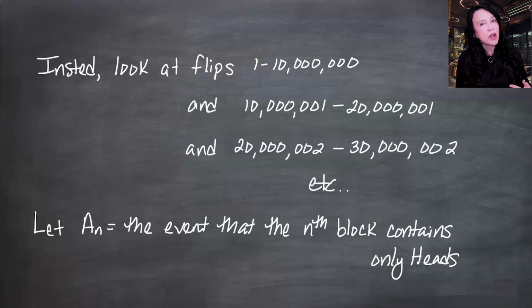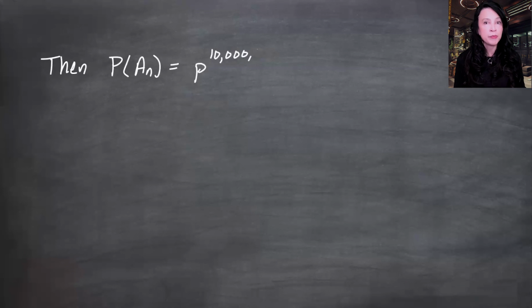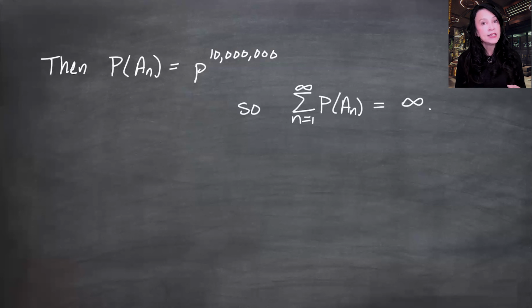Now we have, again, independent events. The probability that A_n occurs is the probability you see 10 million heads in a row in 10 million flips, and that is p to the 10 million, which is really small, but not 0. And so the sum of these probabilities is infinite because I'm just summing a constant, a very small constant. It's not sufficient, but necessary that our terms in the sum go down to 0, and they're not here.